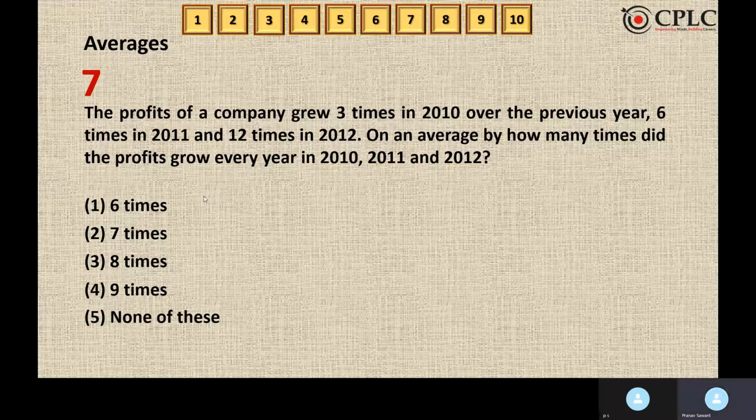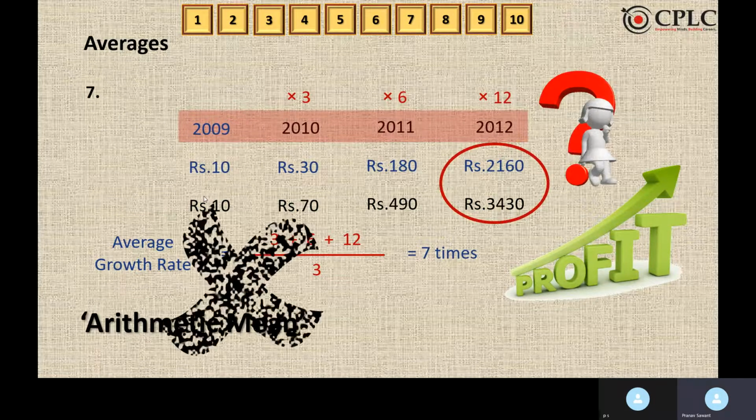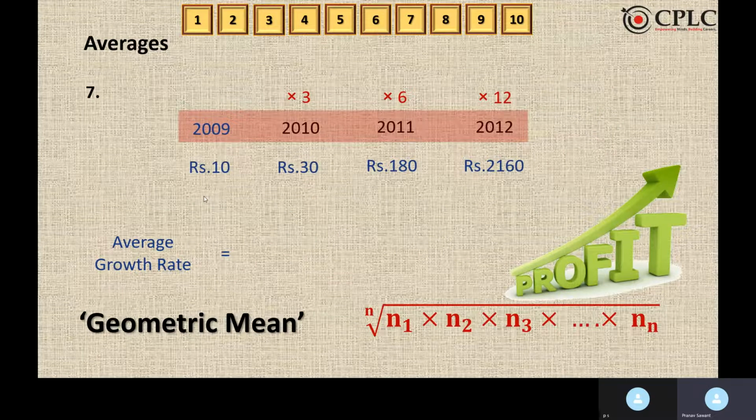How to determine that? One simple way is, if you observe, it grew 3 times over the previous year. So this statement will give us an idea that it's a question of geometric mean as it's times. The question is in times. So let's apply the formula of geometric mean. Geometric mean will give us the average growth rate. So applying geometric mean formula, we'll get 6 times, and 6 times is the answer.